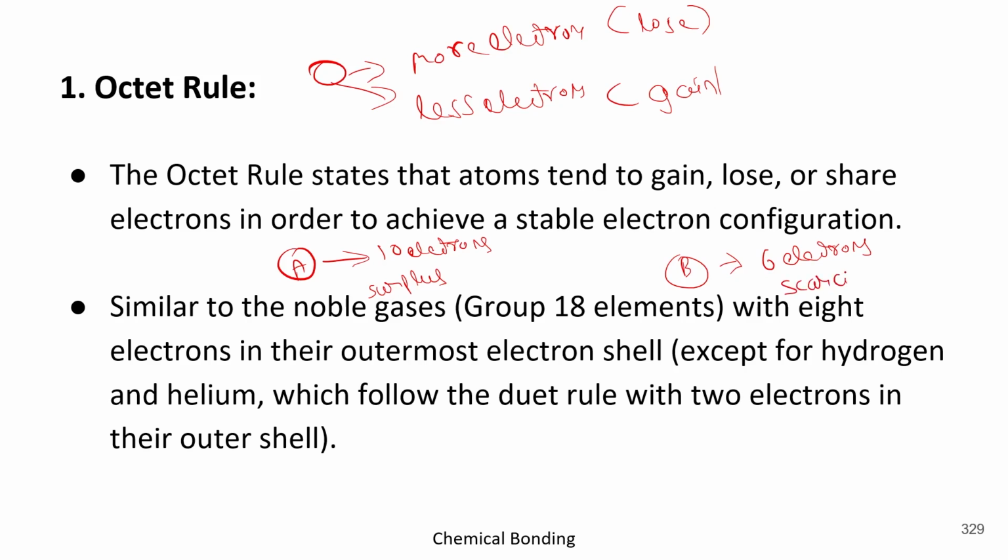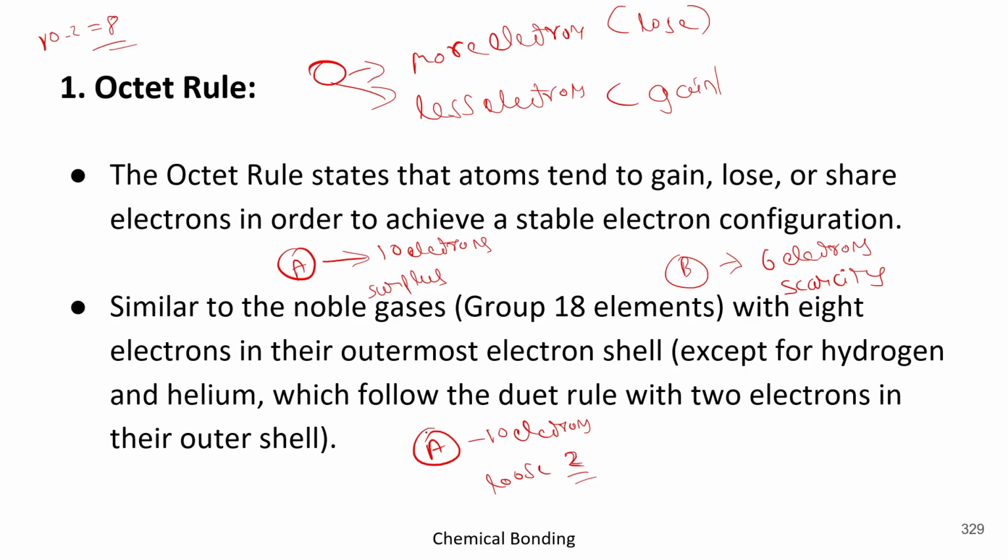Another atom is in scarcity. Got it? So what could happen in this scenario? Suppose A, which has 10 electrons, loses 2 electrons, because 10 minus 2 is equal to 8.